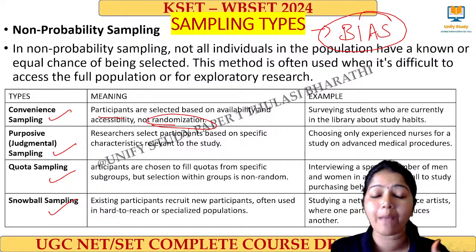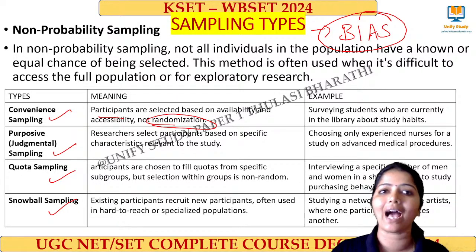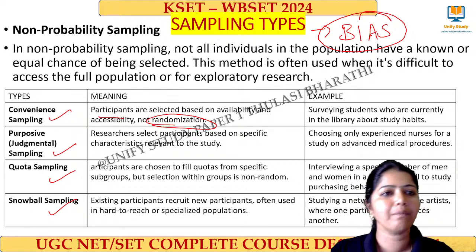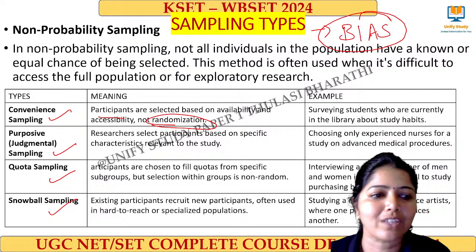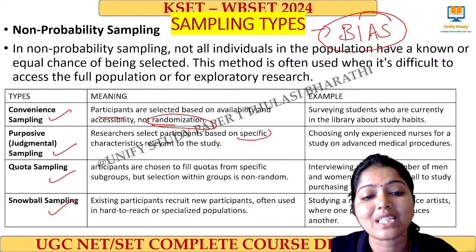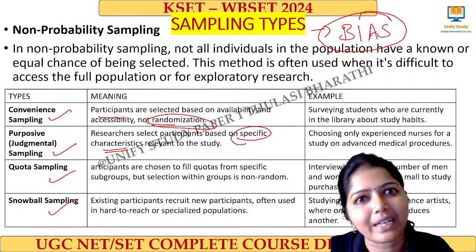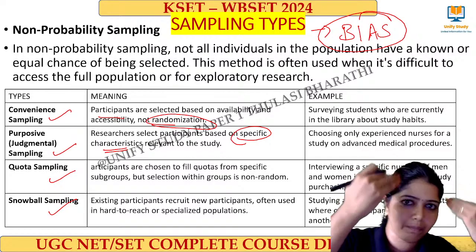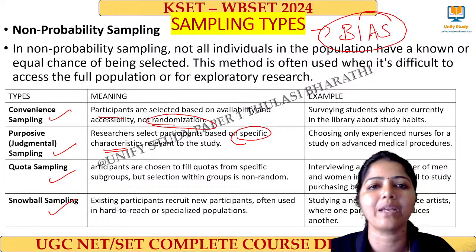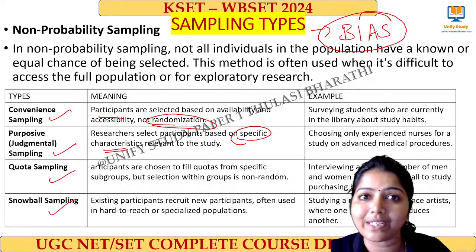Judgmental. Judgmental means what? I am a researcher going to do a research. I select a sample of people, but I have a judgment that these people will behave like this, so I select them. So researchers select the participants based on specific characteristics. So there will definitely be bias, because based on my judgmental thinking I am selecting people. Sometimes it may also go wrong, right? So that's called judgmental sampling.